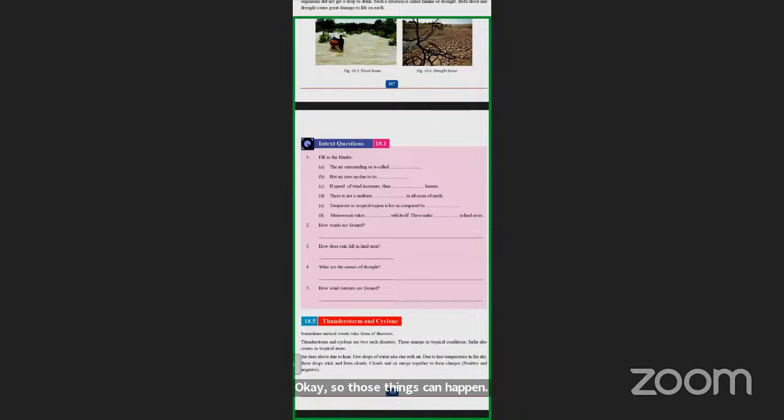In a flood, crops are destroyed. As for harmful effects on the living conditions of the people, they become desolate. The houses and homes, especially in low-lying areas, are all washed up and destroyed. Those are the harmful effects of flood and drought. Hope it's clear to you now how floods take place and how drought happens because the water cycle is not happening in drought.